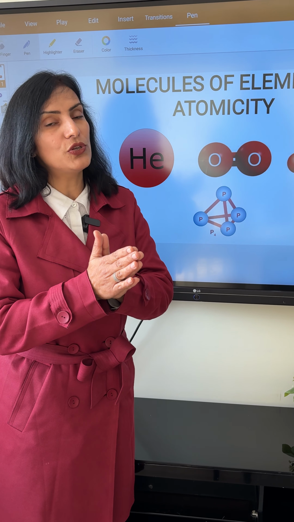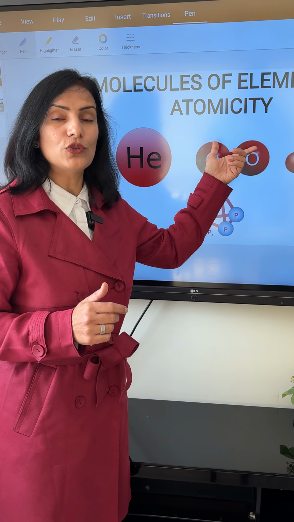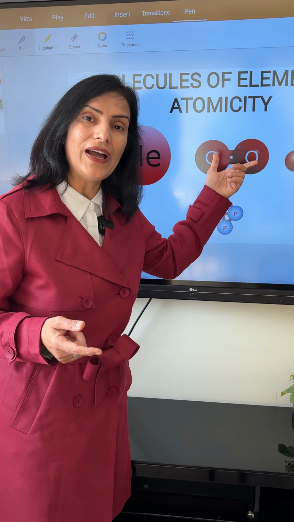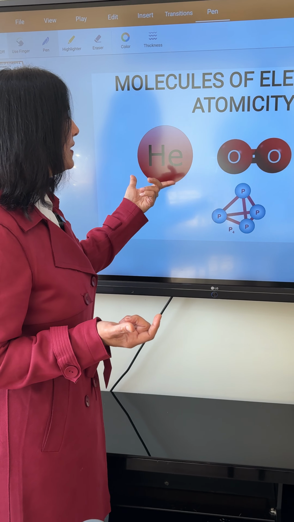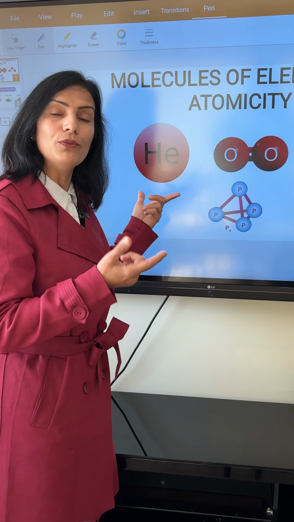How many atoms are combining to make a molecule? That we say atomicity. So atomicity is the number of atoms that combine and form a molecule. In case of helium, only a single atom can exist independently. So we say it is a monoatomic molecule.